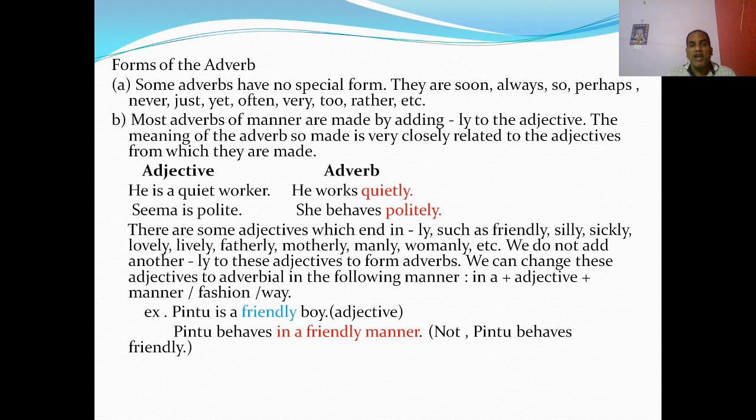There are some adjectives ending in ly, like friendly, silly, sickly, lovely, lively, fatherly, motherly, manly, womanly, etc. We do not add another ly to these adjectives to form the adverb. We can change the adjective to an adverbial in this manner: in a plus adjective plus manner or fashion or way. Pintu is a friendly boy. Friendly is the adjective. Pintu behaves in a friendly manner. In a friendly manner is the adverb. We can't say Pintu behaves friendly.